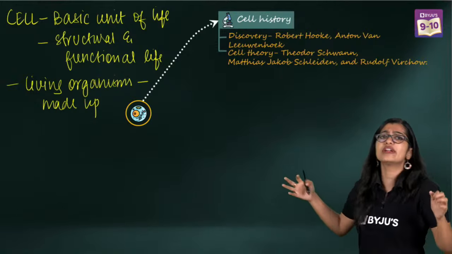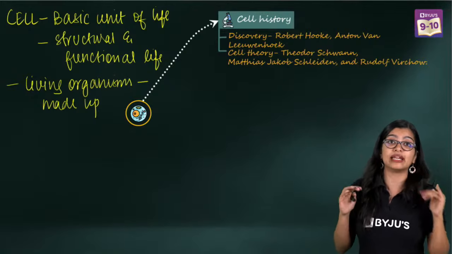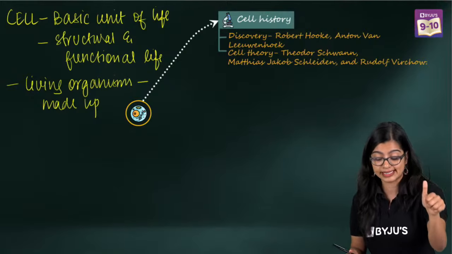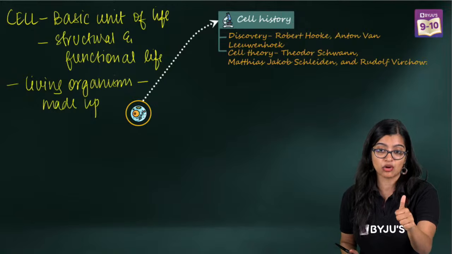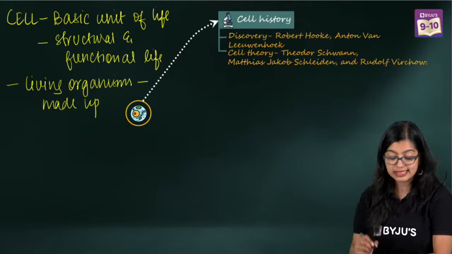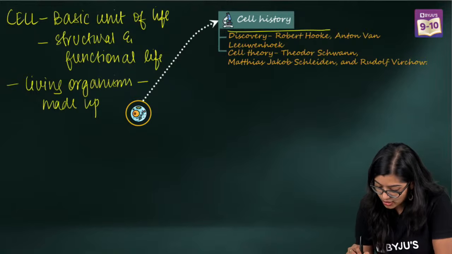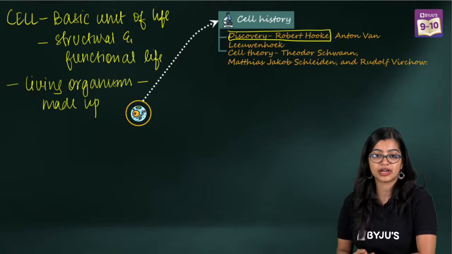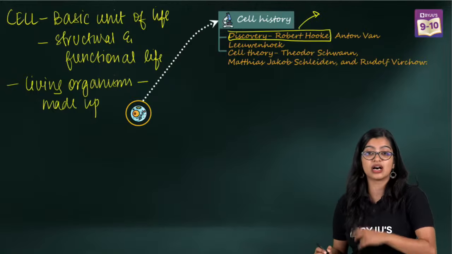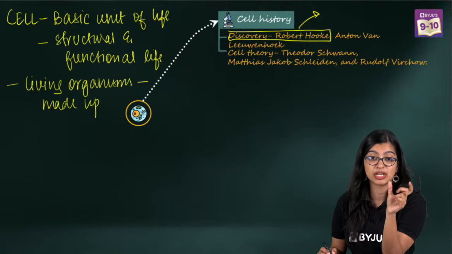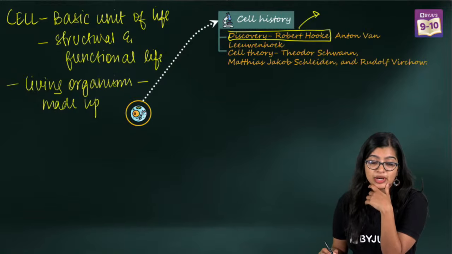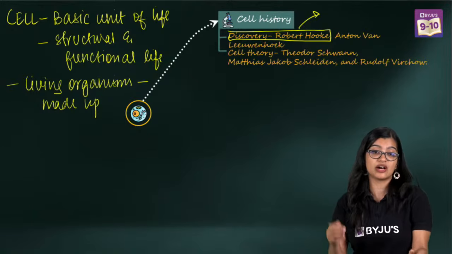Now, how did we know that the cell was our building block? Who discovered the cell? This is easily a 1-marker or 2-marker question. Who discovered the cell and who coined the term cell? The discovery of the cell was made by Robert Hooke. Can you tell me what he observed? He observed a certain specimen under a microscope. What did he observe? Mrigendra, stay focused in class. I will catch you if you are talking unnecessarily, okay? Exactly, he observed some dead cells.